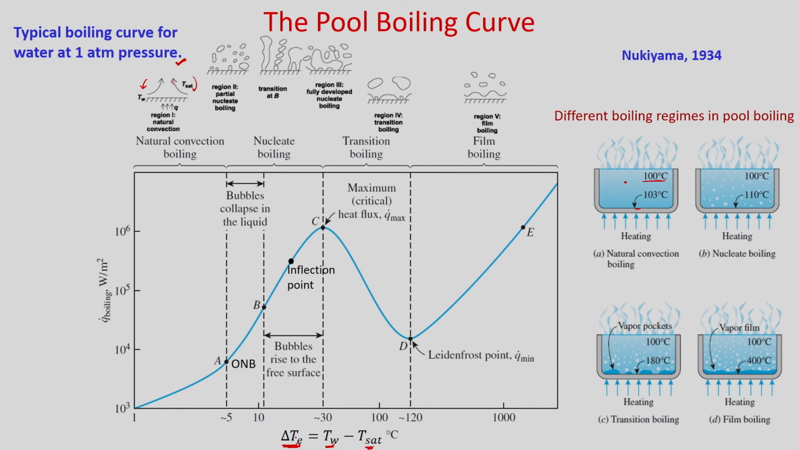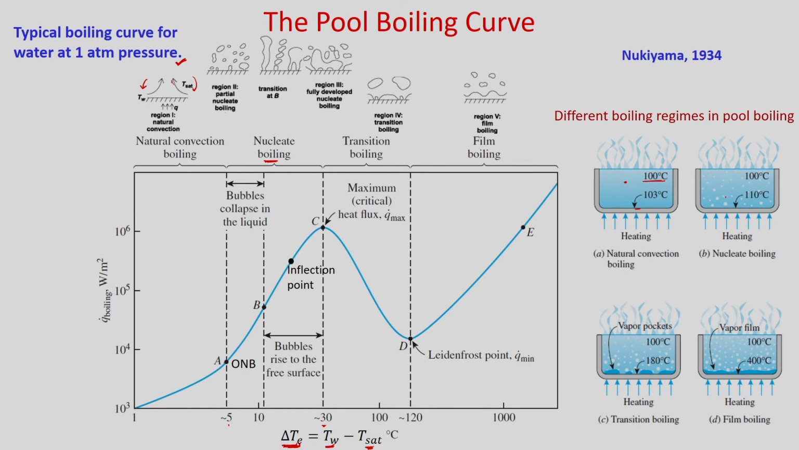When you go from this point A to C, this is known as nucleate boiling. In nucleate boiling, the excess temperature range is 5 to 30 degree centigrade.